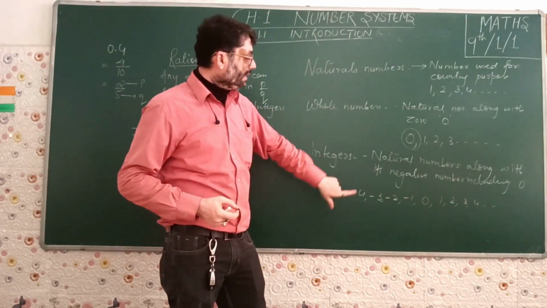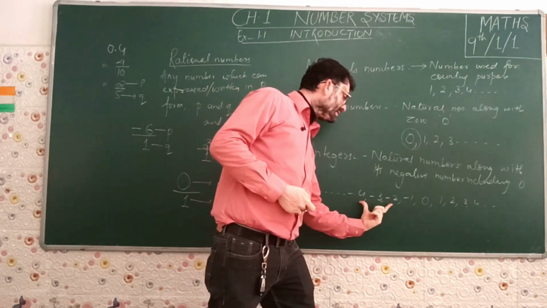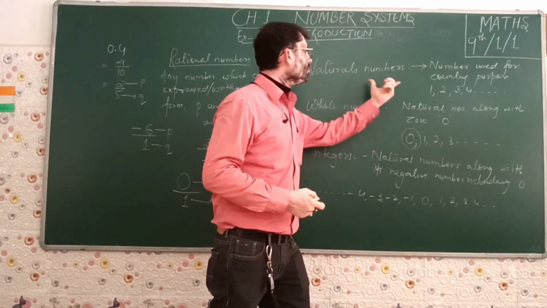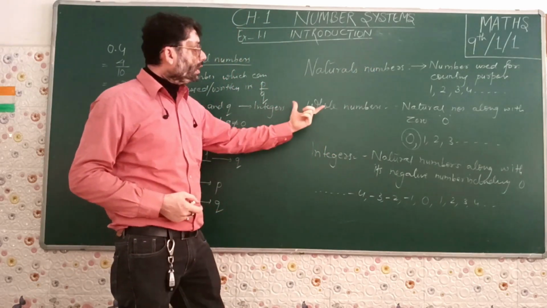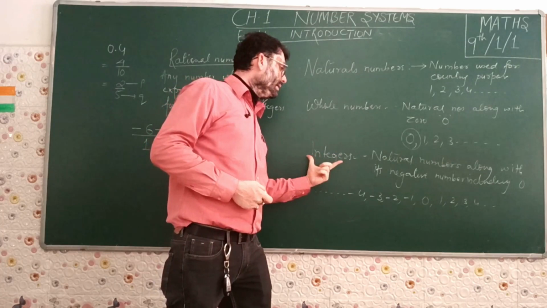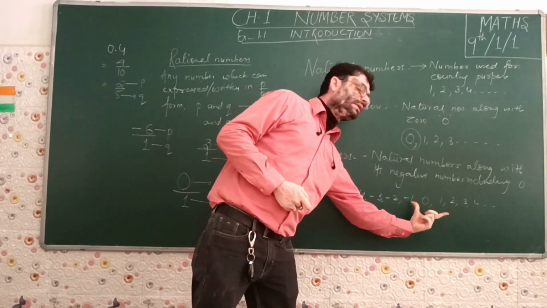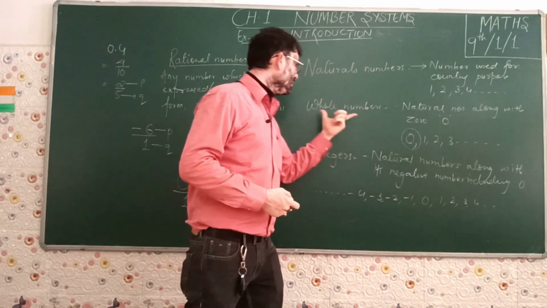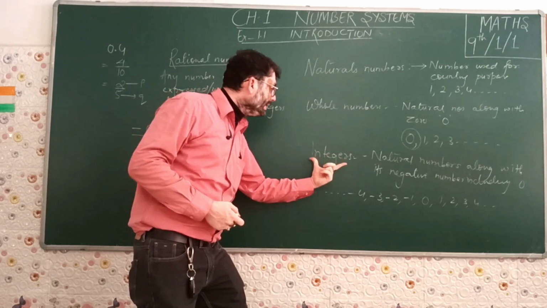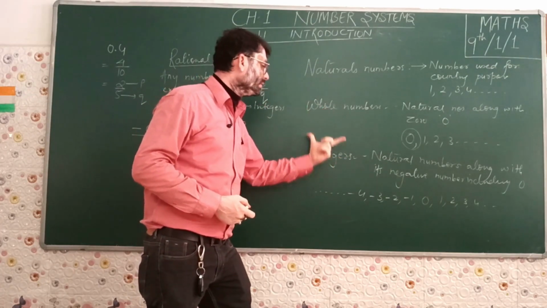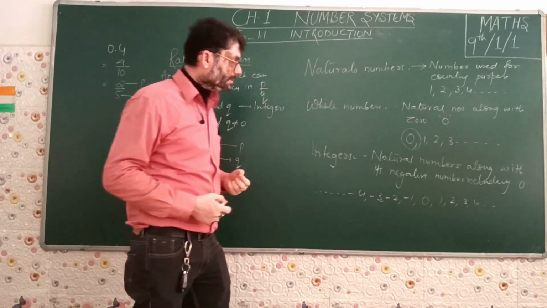Then we cannot say that all integers are natural numbers because the integers include the negative numbers, which are not included in the natural numbers. Similarly, all the whole numbers are integers because all the digits of the whole numbers are included in integers. So we can say that all whole numbers are integers, but all integers are not whole numbers because the negatives are not present in the whole numbers.